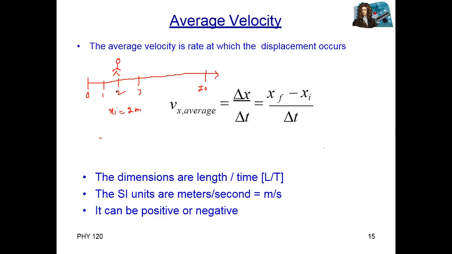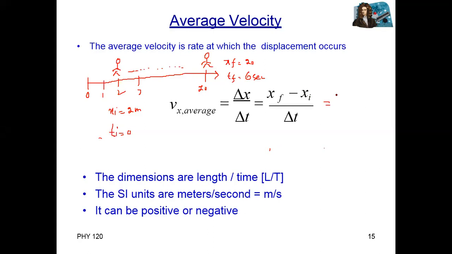Correct? Now, timing, for example, starting point, initial time is 0. This body starts motion. Correct? Reaches position 20. So final position is 20. And what about timing? For example, let's suppose time starting was 0. So this body covered 20 meters, from 2 to 20, in just 6 seconds. So how can we say the average velocity or velocity? By this formula, xf minus xi divided by tf minus ti.